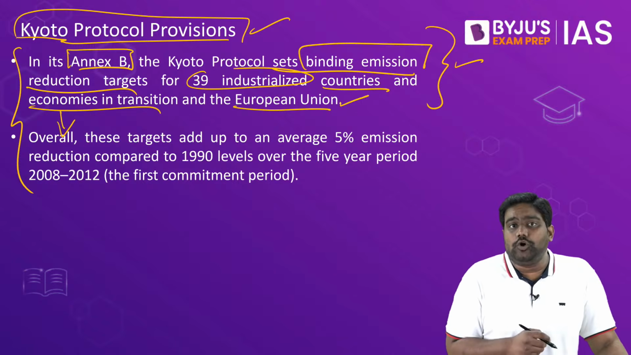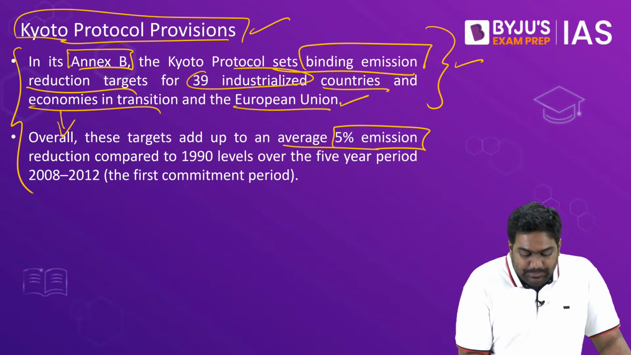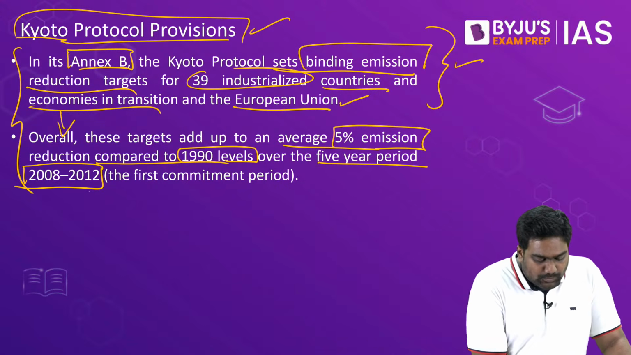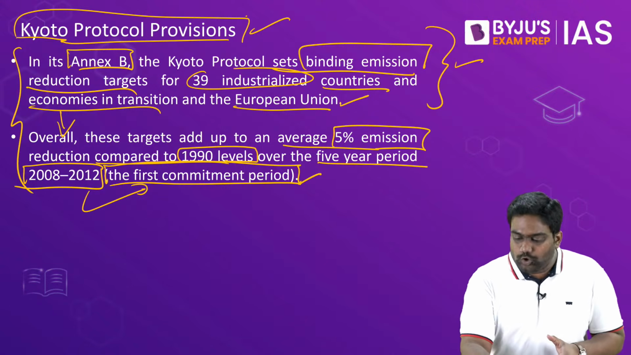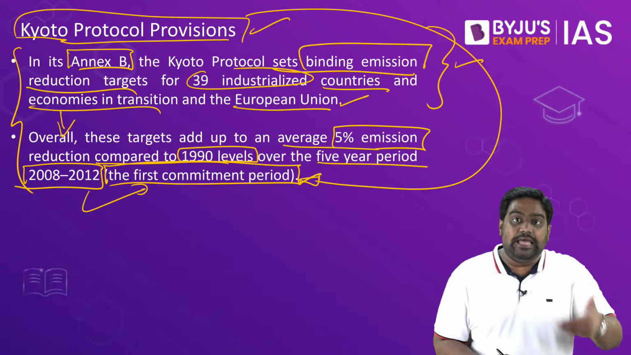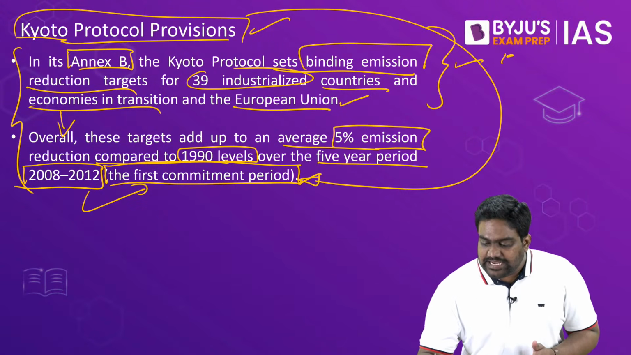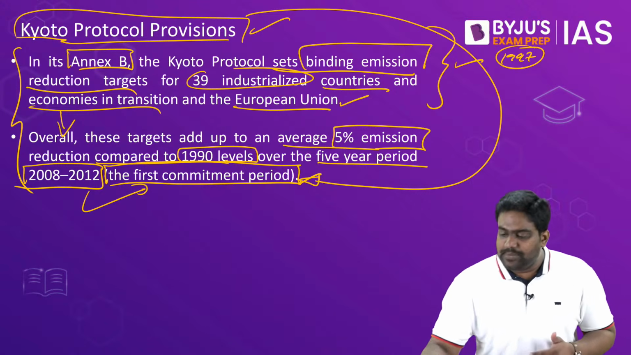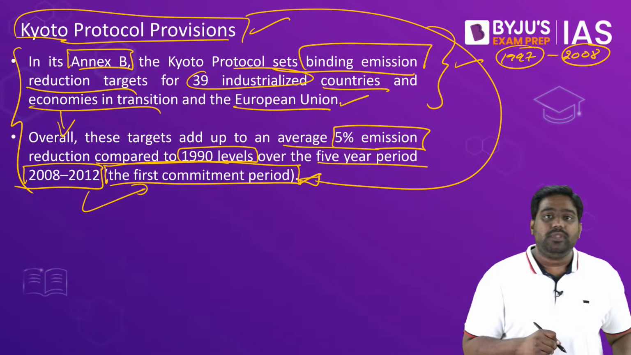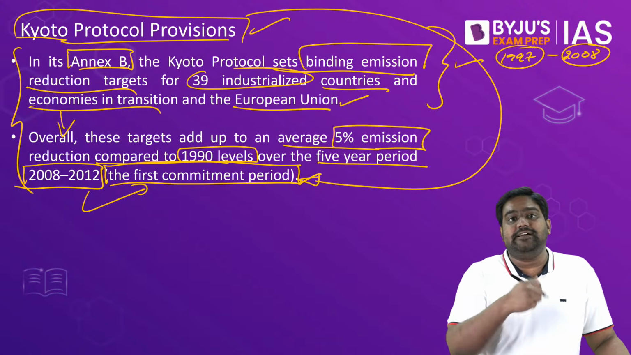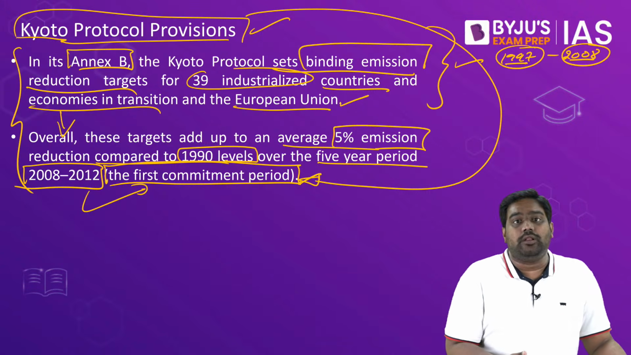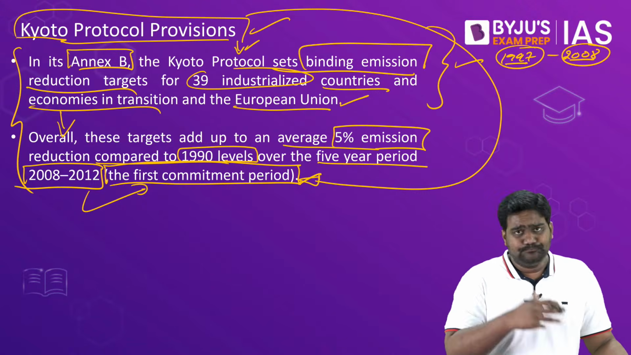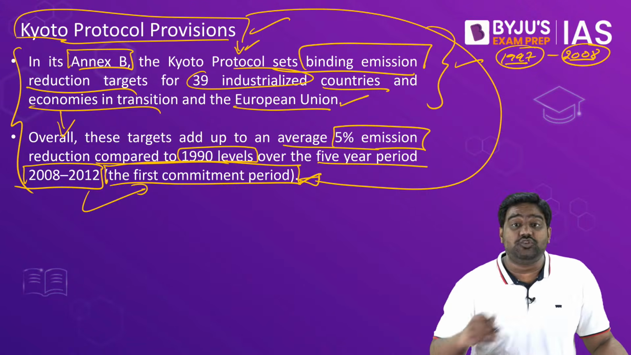The target of Kyoto Protocol was to reduce emissions by 5% as compared to 1990 levels over a 5-year period between 2008 and 2012. This was the first period when Kyoto Protocol was actually implemented and enforced. See, even though this was signed in 1997, it was not implemented until 2008. Why? Because of the conflict between developing and developed nations. For 1 decade, the conflict carried on. The provisions of the protocol were not strictly enforced or implemented for almost 1 decade.